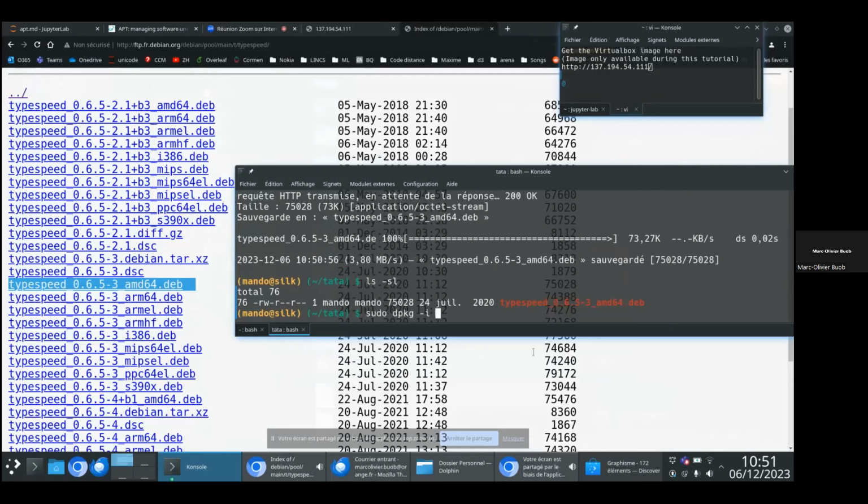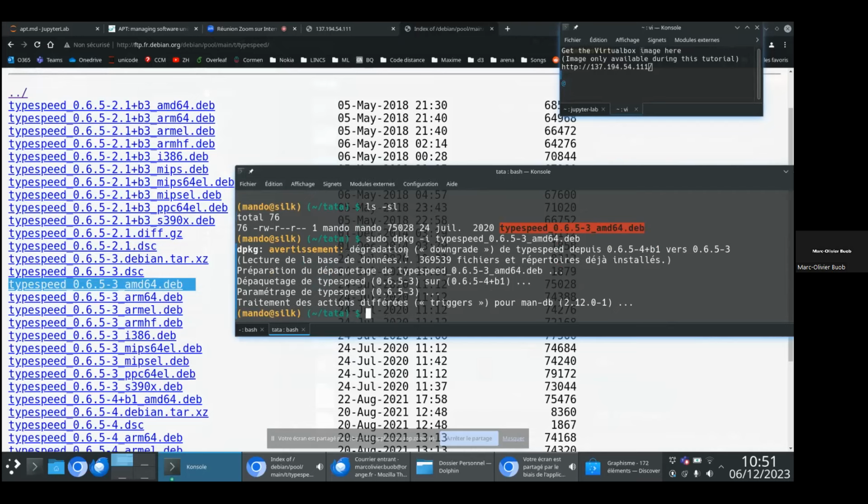To do so, I would use dpkg, which is the utility which is below apt. This is the low-level utility. And so this will actually install the package. So to sum up, what does apt do?